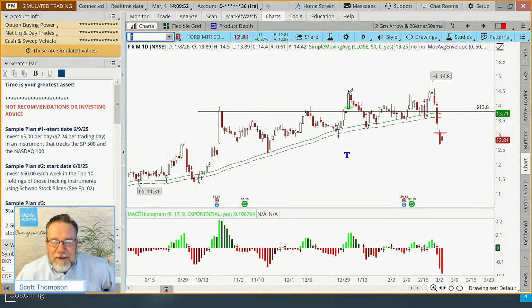Then the market kind of fell back hard. We got a 2 red arrow signal. Do you see this right here? Shortly after we got in, it bounced around a little bit, and then we gapped down on Monday, hit the stop on Tuesday, yesterday, and then we're down again today. So a stop like this is when you feel good about using a stop order.